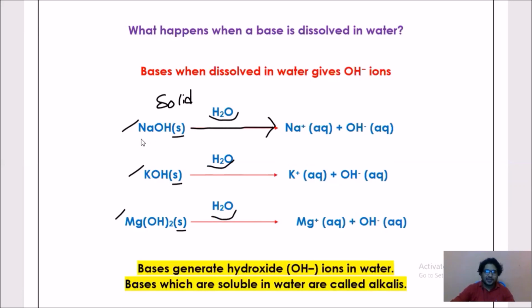You can observe NaOH splits into Na plus and OH minus. Here there is a representation AQ. AQ stands for aqueous, and we have learnt what is meant by aqueous.